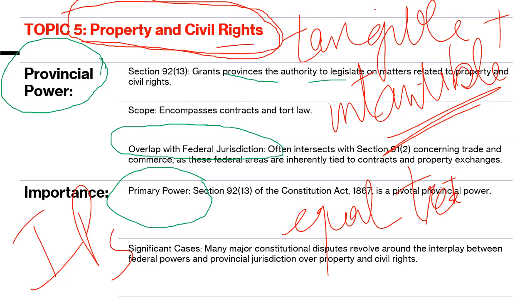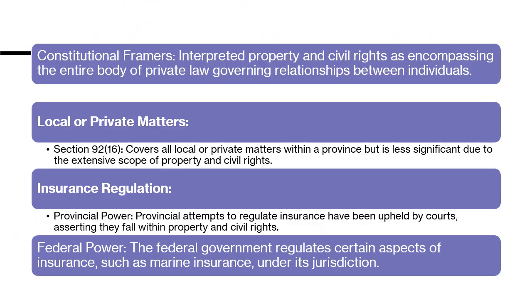When we discuss these two topics in more detail, you will get to know with the help of various case laws, because mostly the case laws clear out how you have to figure out that a particular case scenario is related to property or civil rights or is related to trade and commerce. But you have to be very careful that there will come many areas where you will feel unsure whether this particular thing comes under 92(13) or under federal jurisdiction 91(2).